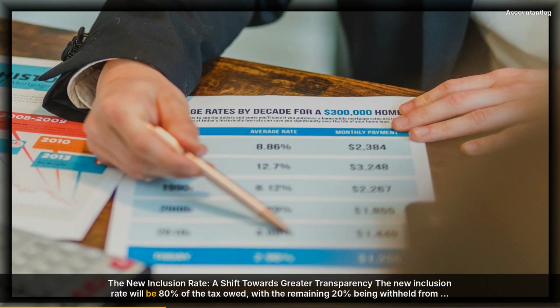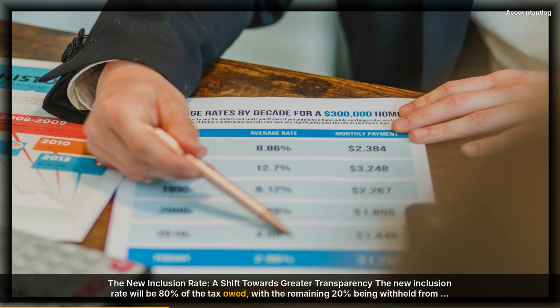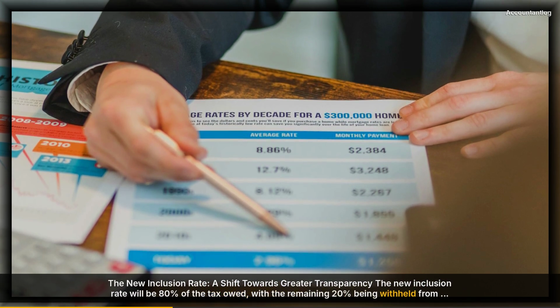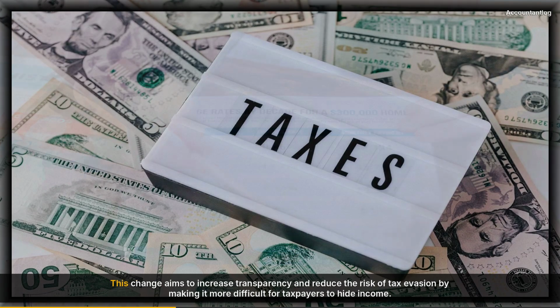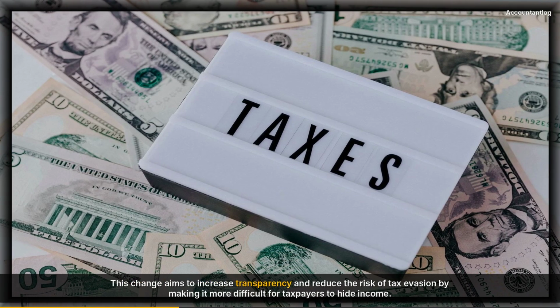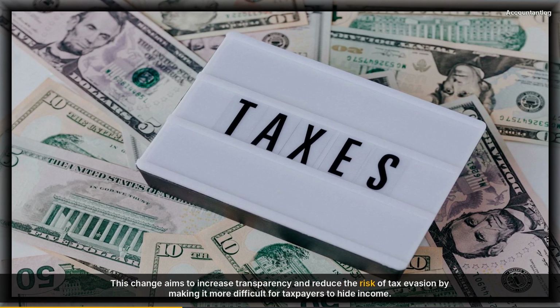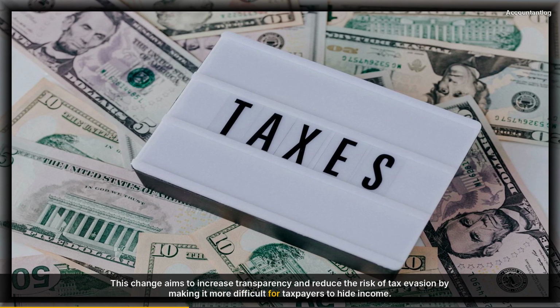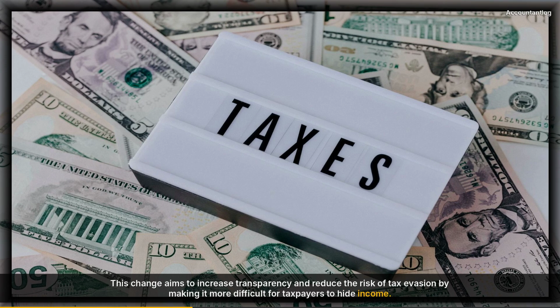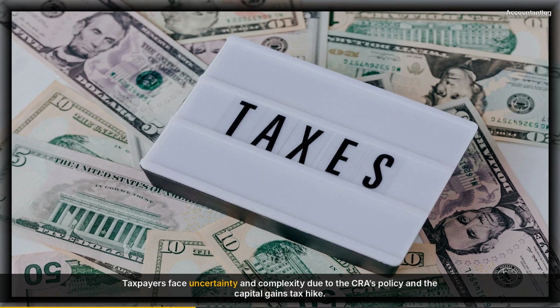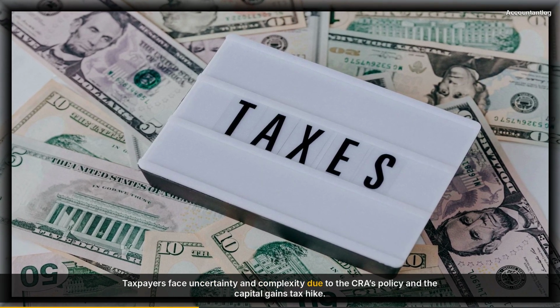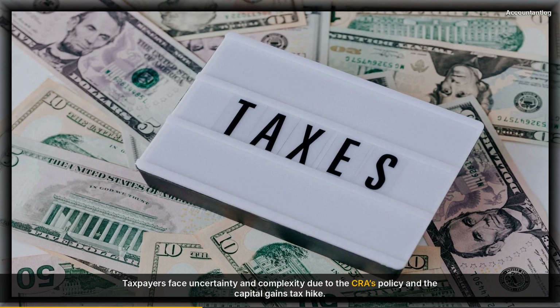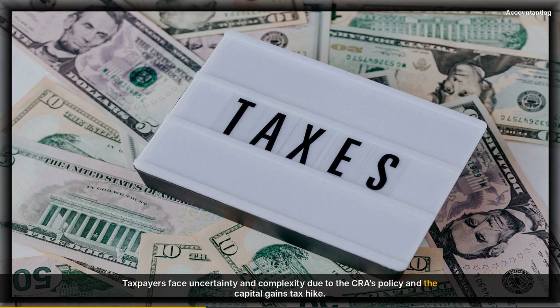The new inclusion rate, a shift towards greater transparency. The new inclusion rate will be 80% of the tax owed, with the remaining 20% being withheld from the taxpayer's account. This change aims to increase transparency and reduce the risk of tax evasion by making it more difficult for taxpayers to hide income. Taxpayers face uncertainty and complexity due to the CRA's policy and the capital gains tax hike.